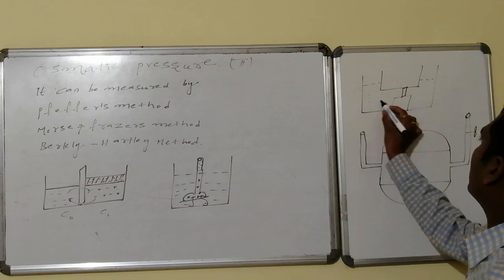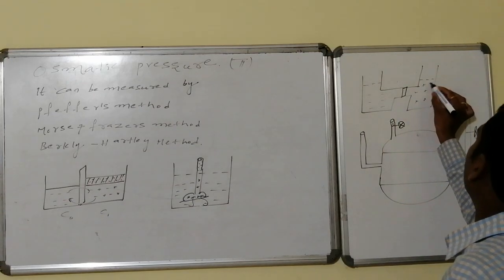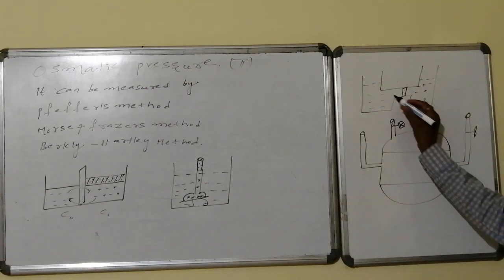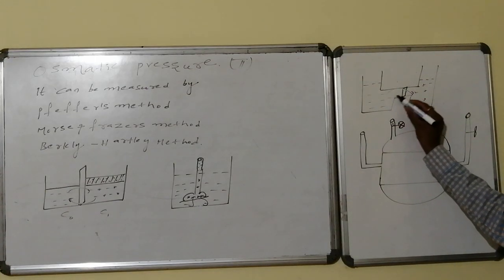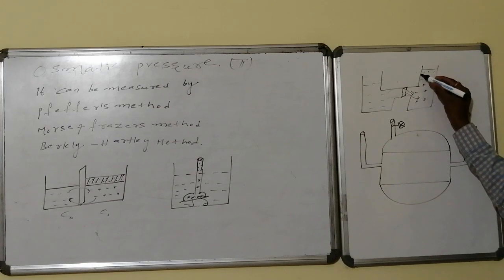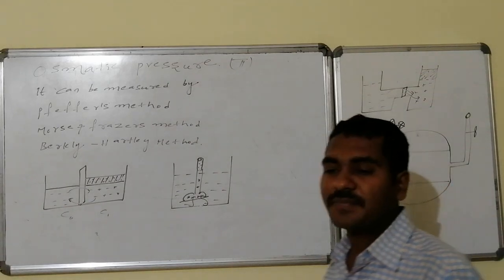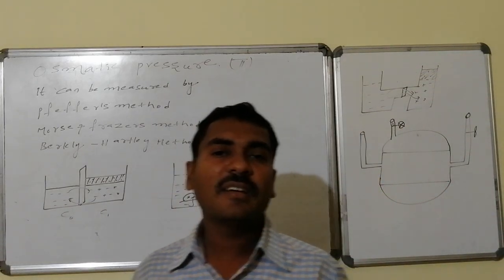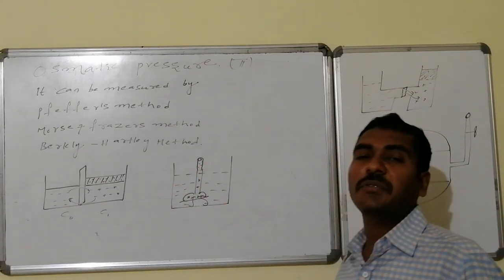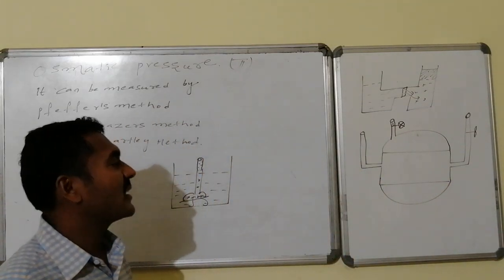Here also the same system. Here we can take the solvent molecules, and here I am taking the solution. The net entry of solvent molecules takes place through this semi-permeable membrane. Due to this, extra height is enhanced over here of solvent, that is water molecules. The hydrostatic pressure exerted is said to be osmotic pressure. Here also the same. This is the Berkeley and Hartley method.